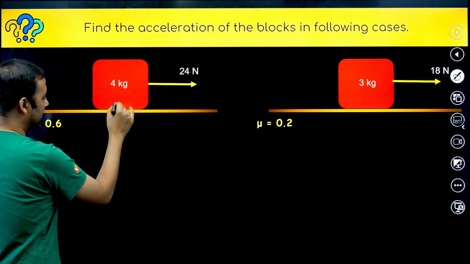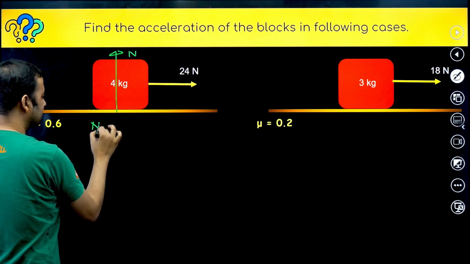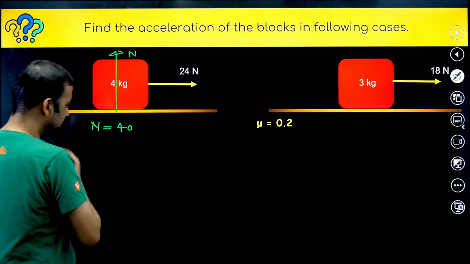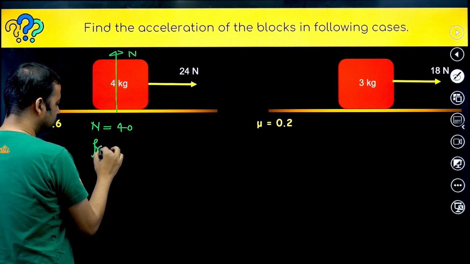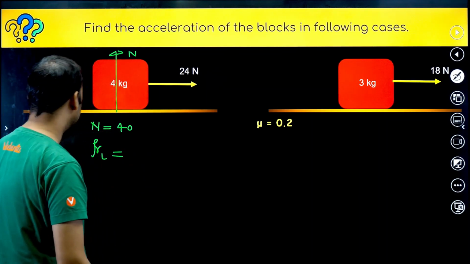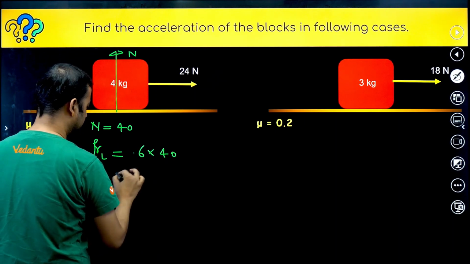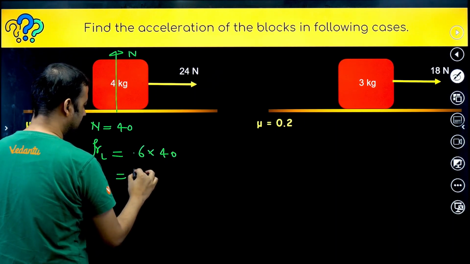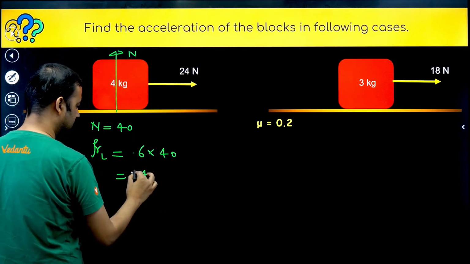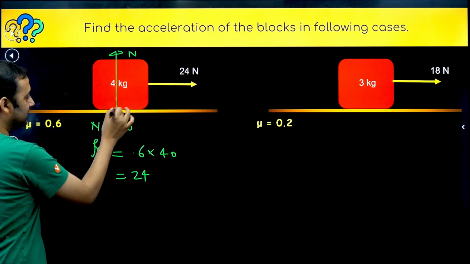What is the value of normal reaction here? The normal reaction will be 40 here, right, mg. So what is the static friction, the limiting friction, that is, up till what value can friction increase itself? That will be 0.6 into 40. So this will become how much? 24 Newton. That means friction can increase its value up till 24 Newton.